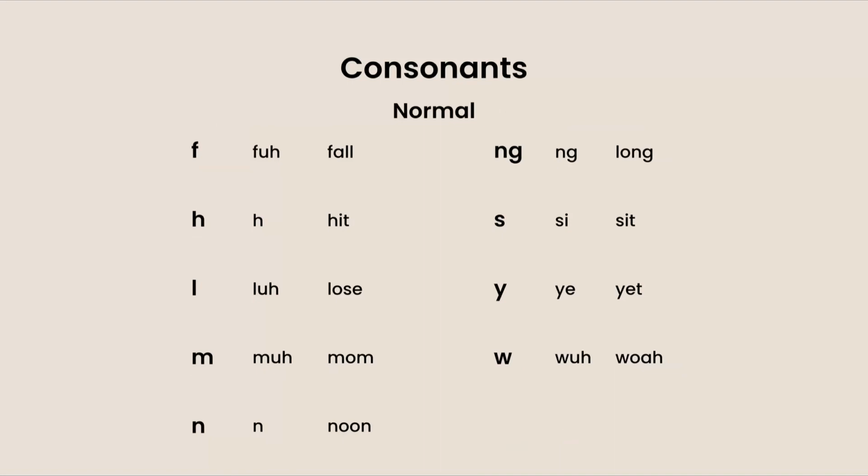The ng sound is another one that's really commonly seen at the front of words in Cantonese, but not really in English. It's used in the word long. And then the s is just an s, like in sit. The y is like a y in yet, and the w is like a w in woe.